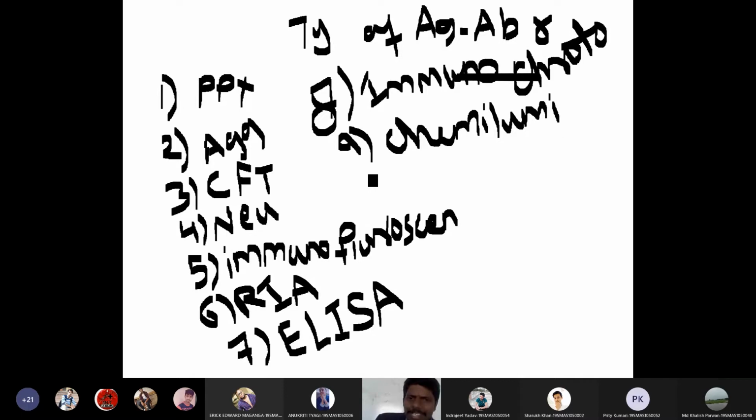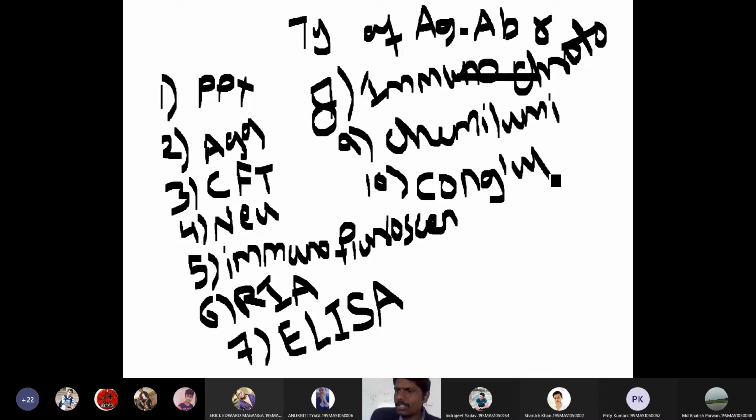Then the tenth one is coagglutination tests, conglutination tests. Okay, so these are the different types of antigen antibody reactions.